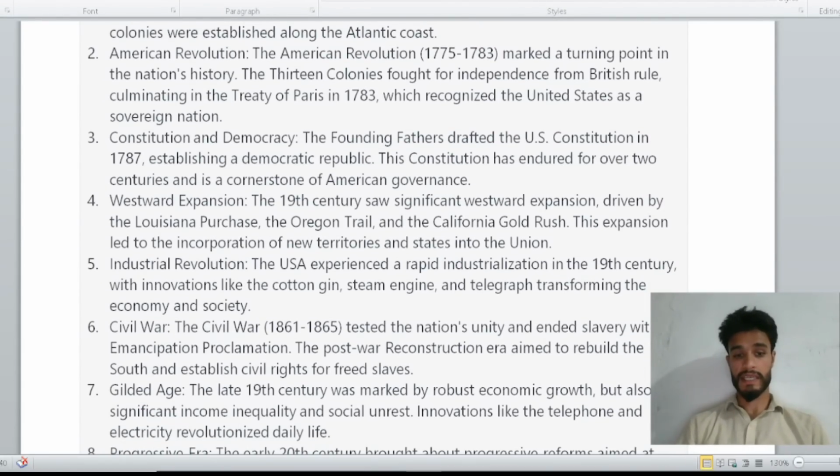Now, number seven is the Gilded Age. The late 19th century was marked by robust economic growth, but also significant economic inequality and social unrest. Innovations like the telephone and electricity revolutionized daily life.